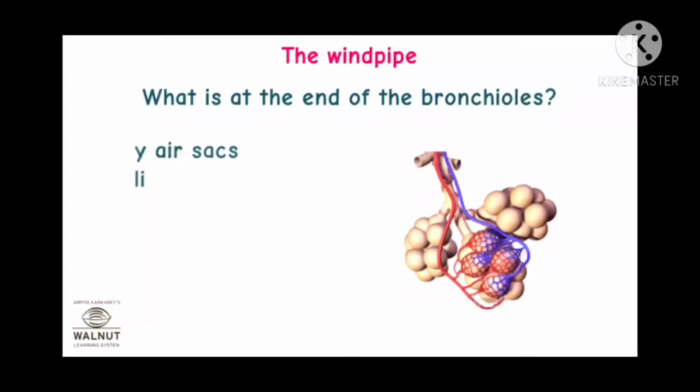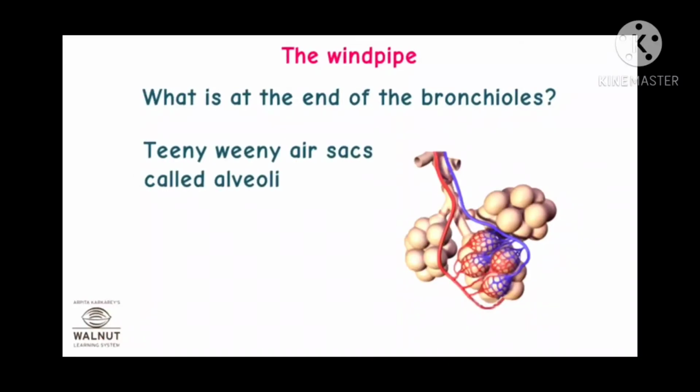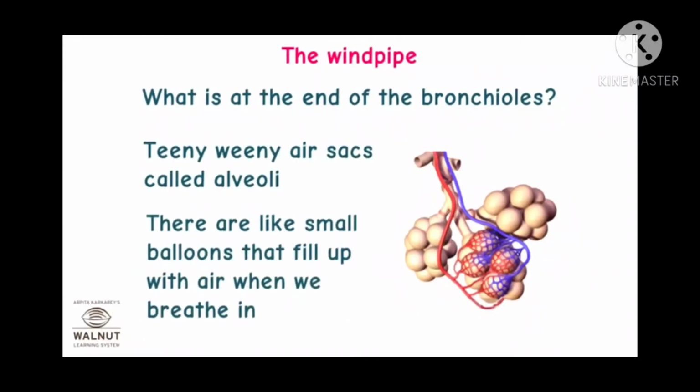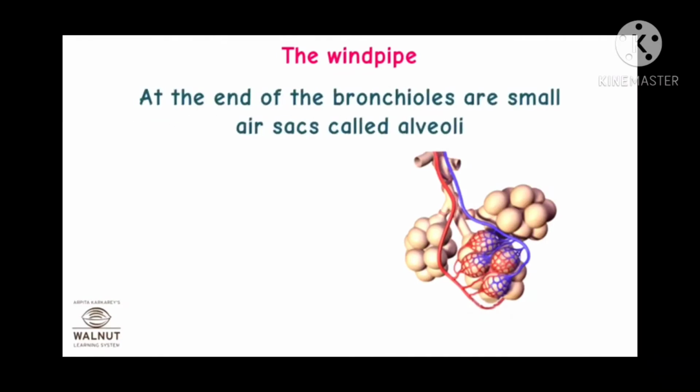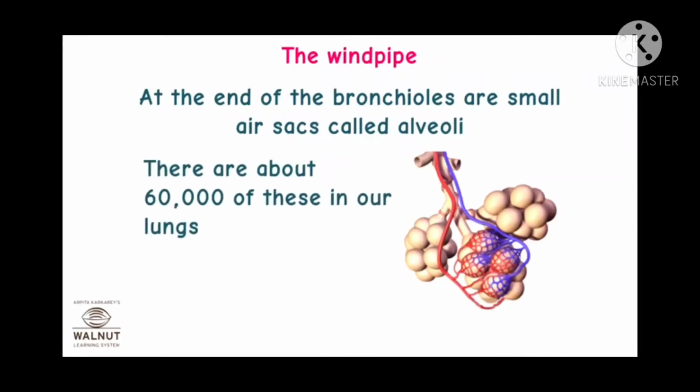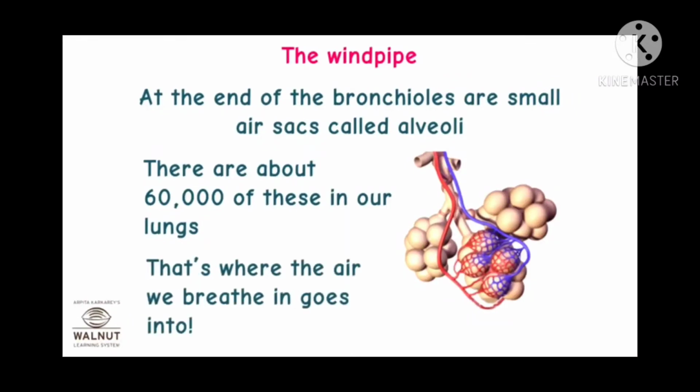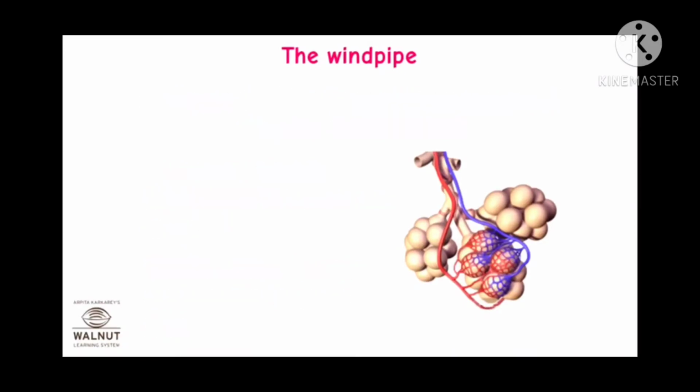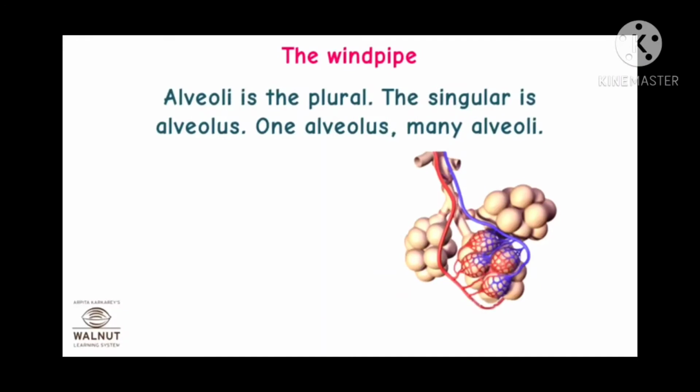What is at the end of the bronchioles? Teeny weeny air sacs called alveoli. These are like small balloons that fill up with air when we breathe in. You can observe those in the videos. There are about 60,000 of these in our lungs. Just imagine 60,000 balloon-like structures. That is where the air we breathe in enters.